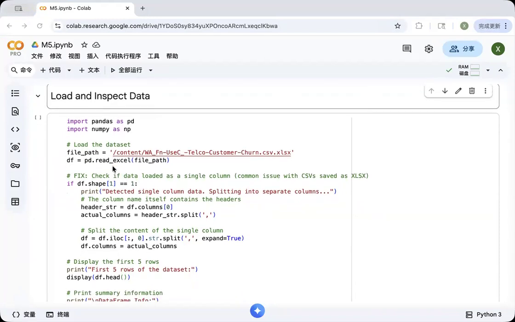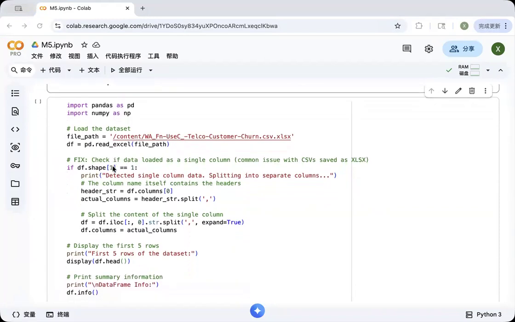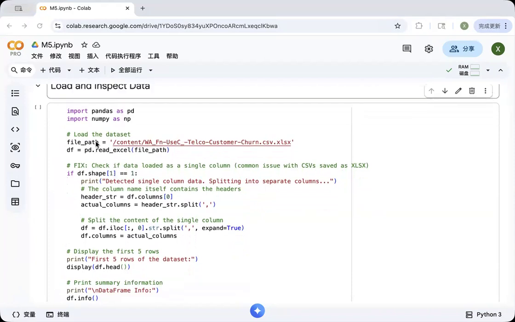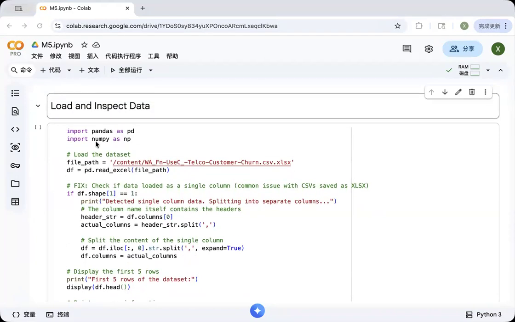I worked with a telecom customer churn database containing over 7,000 customer records and 21 features, including demographic information, service usage, and billing characteristics. My goal was to build a machine learning classifier that could predict whether a customer is likely to churn.